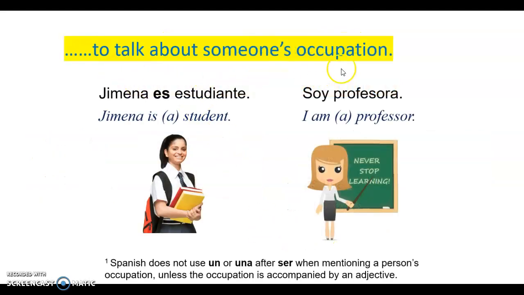You also use ser to talk about someone's occupation, and when you're a student, it's considered your occupation. Jimena es estudiante. Yo soy profesora, or yo soy profesor if you're a boy. So notice you don't say I am a student or a professor. You just omit it when talking about an occupation. Él es médico. Ella es dentista.